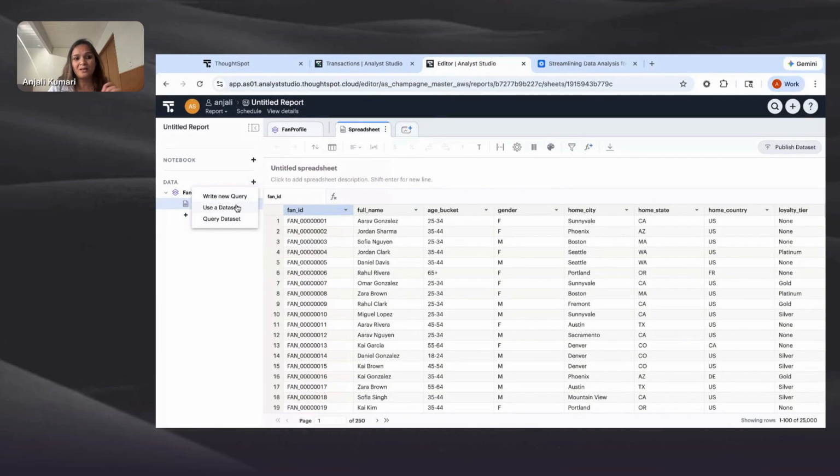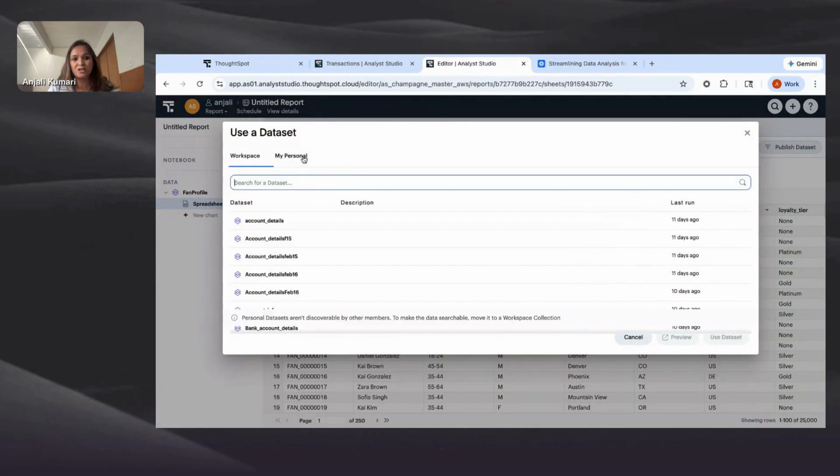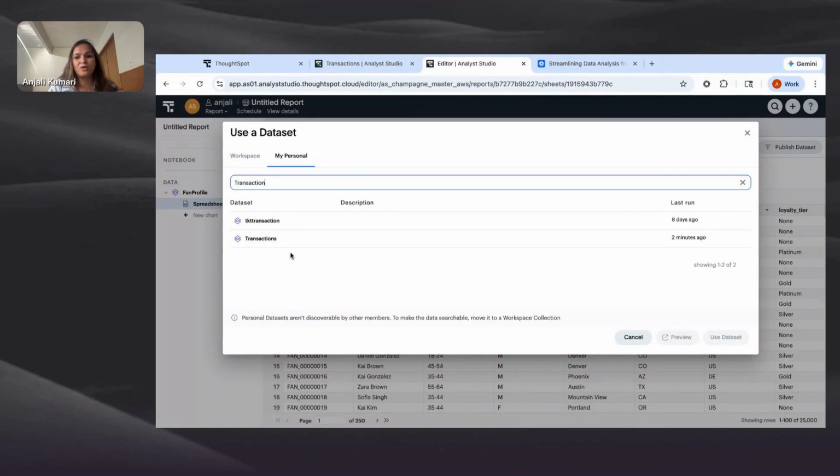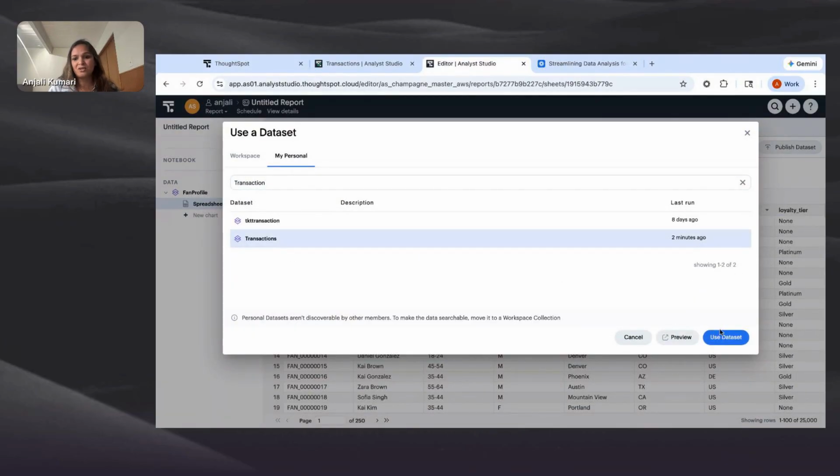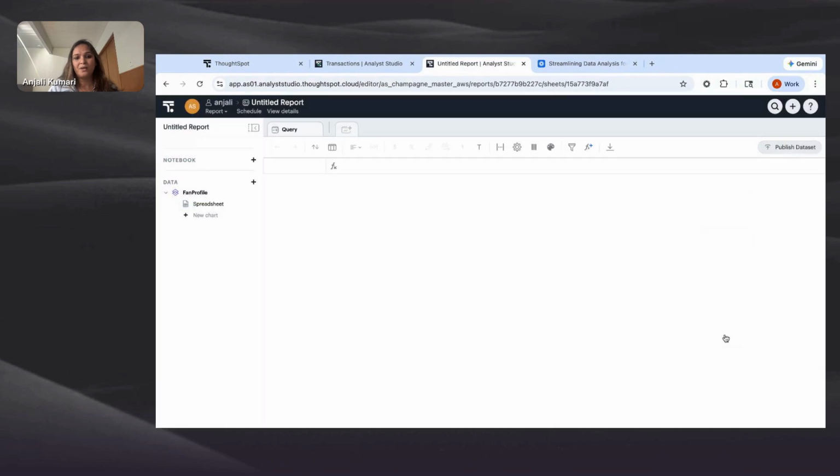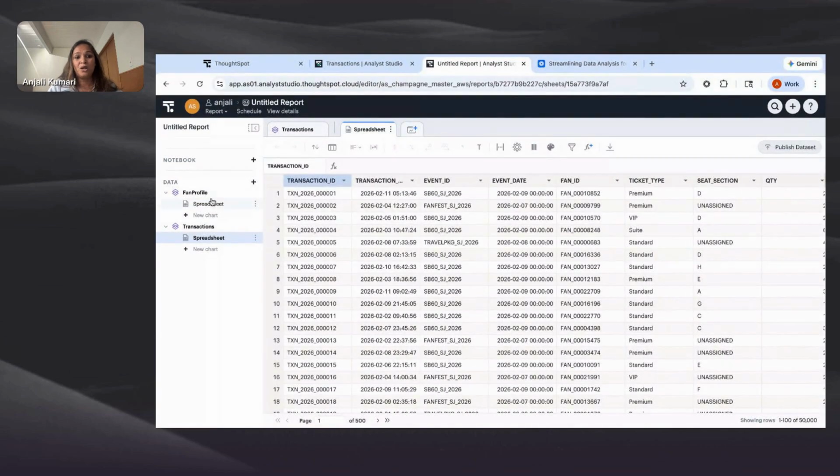And for that purpose, I have already imported the fan profile data. Now let's add the transaction data that we just prepared. So I'm going to go ahead and find that information. Yes, it says transaction created 2 minutes ago. Let's use this data set. Now I have these two data sets readily available to me.